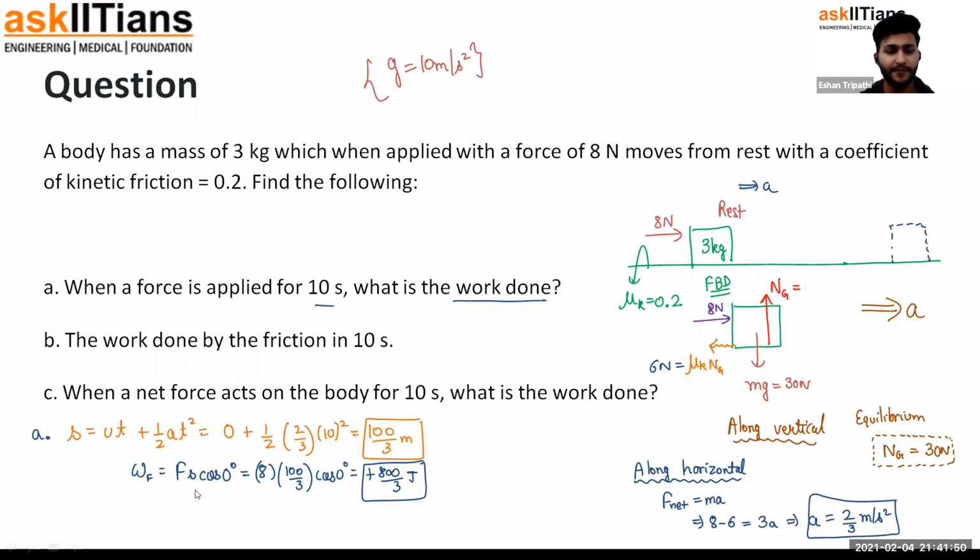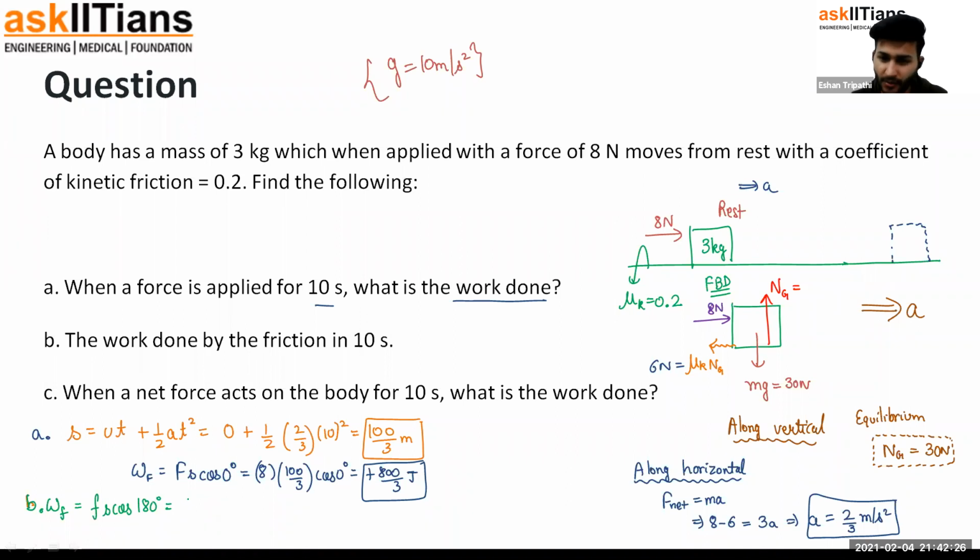Second question is, what is the work done by friction? Okay, let me use some different color. If they're asking work done by friction, that should be the friction force multiplied by displacement, cos of angle between them. But in this case, what is the angle between friction and displacement? Friction is towards left, as you can see over here. Displacement is towards right. Friction is trying to oppose it, so the angle between them would be 180 degrees.